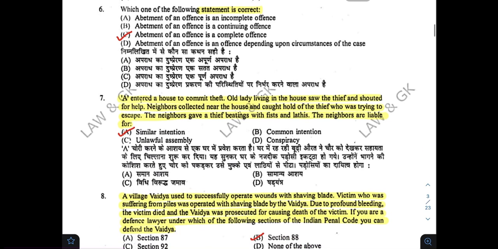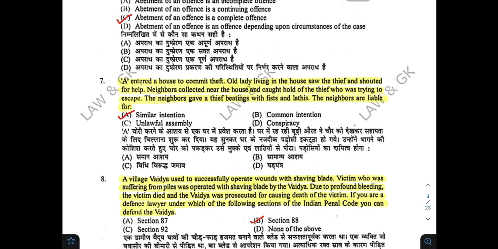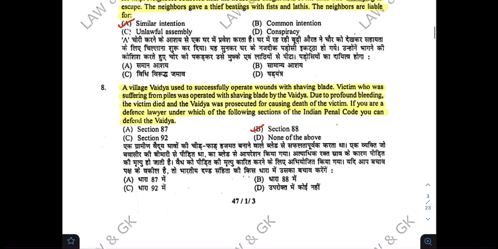Correct answer is C. A entered a house to commit theft. An old lady living in the house saw the thief and shouted for help. Neighbors collected near the house and caught hold of the thief who was trying to escape. The neighbors gave the thief beatings with fists and lathis. The neighbors are liable for. Correct answer is A.